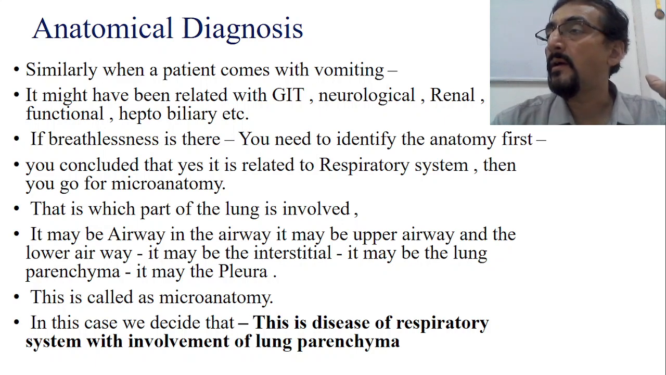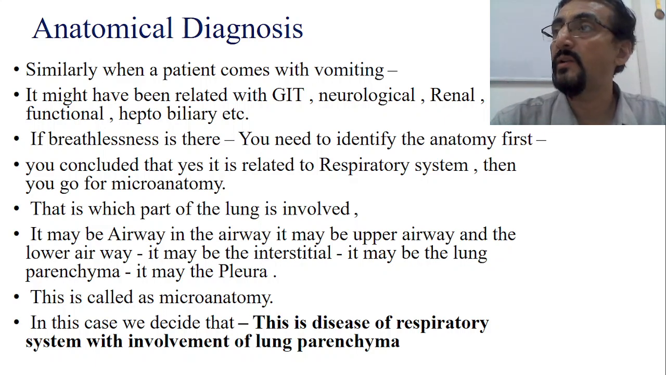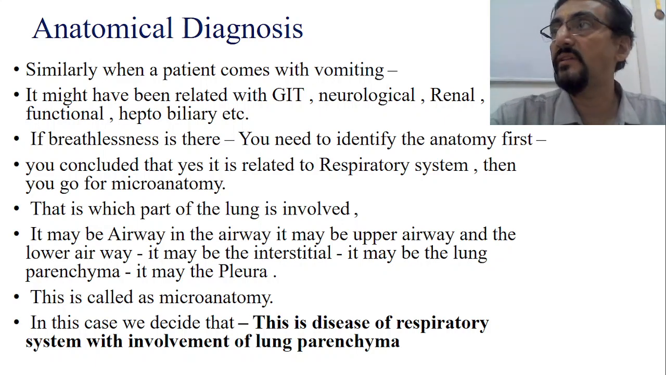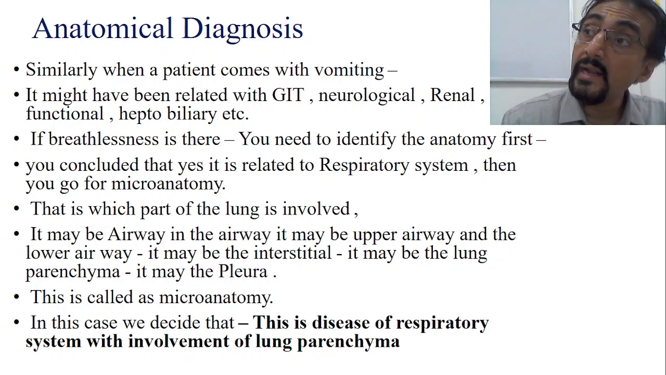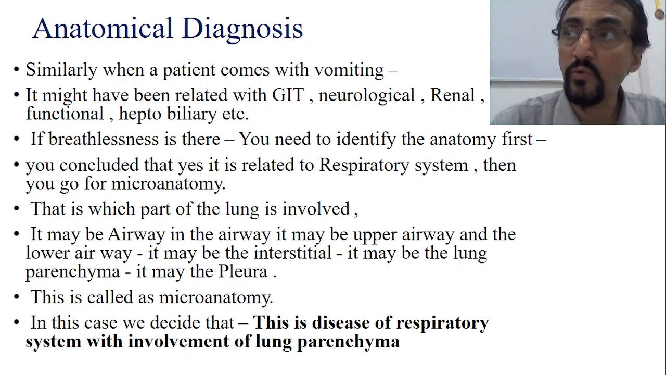fever, cough, etc. is there, and now he has also started with breathlessness. So there is no cardiovascular system involvement, like palpitation is not there. There is no neurological involvement. There is no history suggestive of any neurological involvement. So we have concluded that this particular dyspnea is because of the respiratory system. Now, once you identify that this is the respiratory system, your anatomical diagnosis is over.